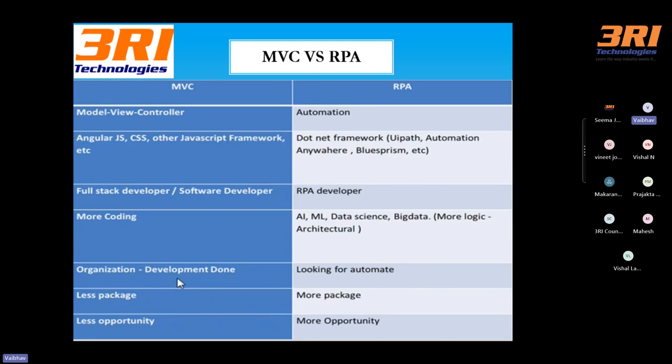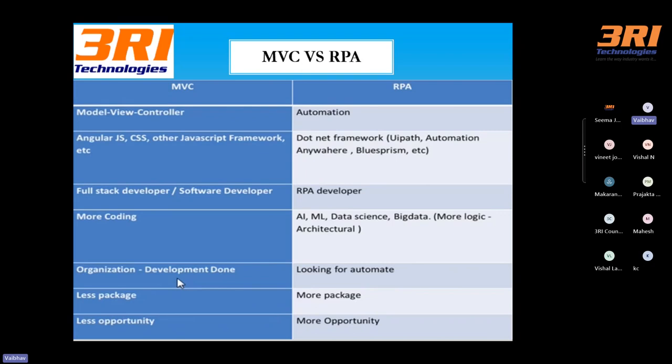So if you compare RPA with the legacy technologies, most people will try to go to the legacy technologies, and when they do, they have to struggle a lot. In legacy technologies, we need very hard-coded development knowledge, then only you will be able to survive in that area. Even after you get a job in legacy technologies, you have to upskill after a few years, and you are also not sure about current compensation or other benefits.